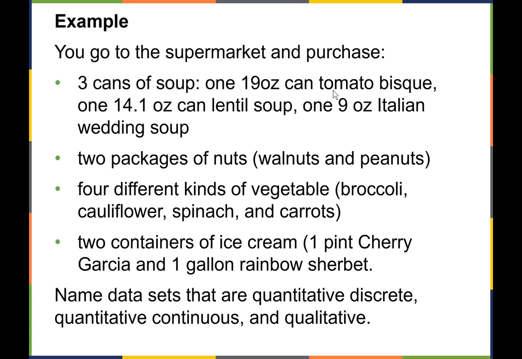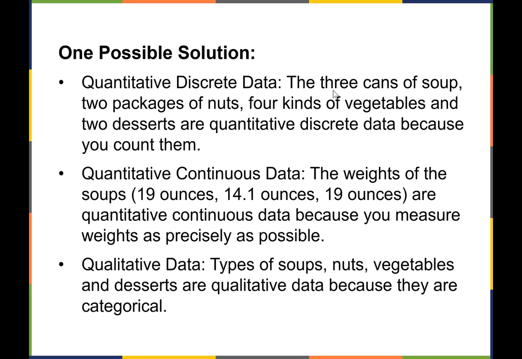All right, are you back? Great. Let's go and look at one example. You could have a different one. One example of quantitative discrete would be the numbers of items you bought. 3 cans of soup, 2 packages of nuts, 4 packages of vegetables, 2 packages of desserts. Those are all discrete because we have nice whole numbers, and they're data because they're numbers.